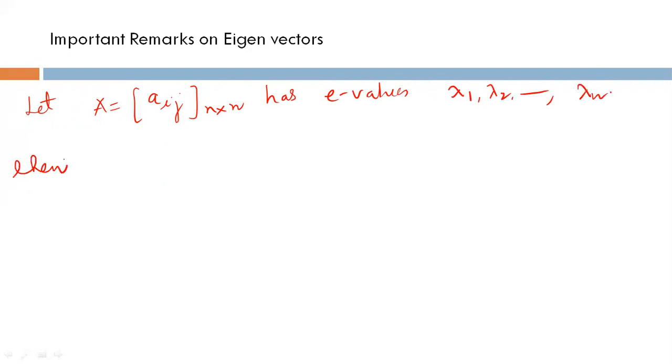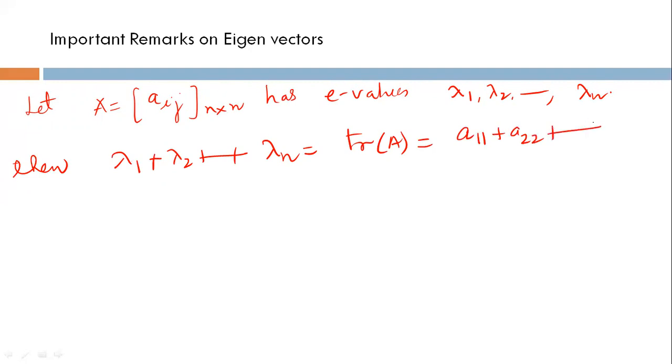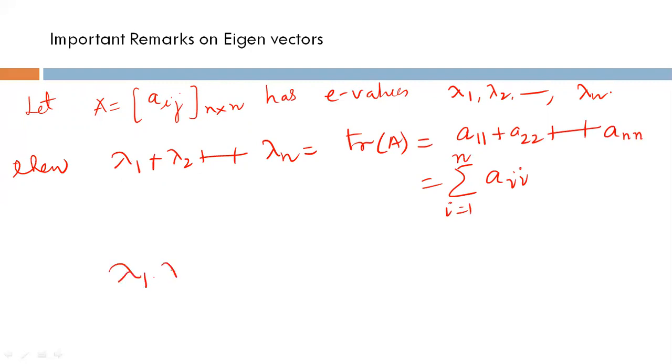Then we can write lambda 1 plus lambda 2 plus ... plus lambda n equal to trace of A. Trace of A is nothing else but the sum of entries of the principal diagonal, a11 plus a22 plus ... plus ann, or we can write it as sigma aii, i equal to 1 to n. And the product of eigenvalues lambda 1 into lambda 2 into ... into lambda n equal to determinant of A. These results can be generalized for an n cross n matrix also.